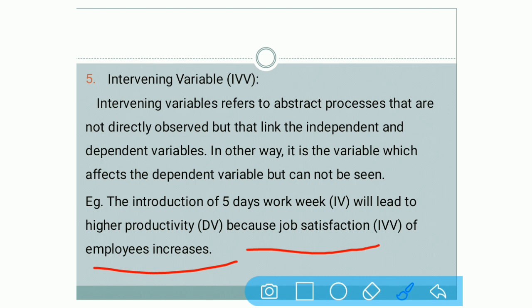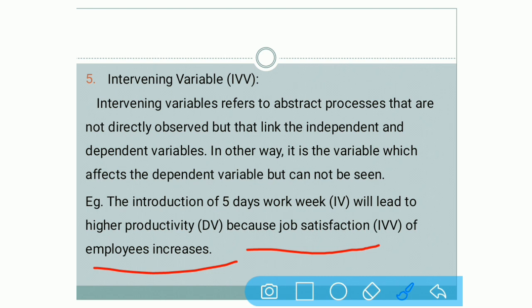the productivity. Now, satisfaction cannot be seen by people with their eyes. They can feel it, but they cannot see it. In the same way, if you want to check the perception of particular people, you can see their perception from their behavior, but you cannot see it directly. Feeling is there, but it cannot be seen with the eyes. If employees are working better and happily, you can see that. That means they are satisfied, but directly it cannot be measured or seen with the eyes.